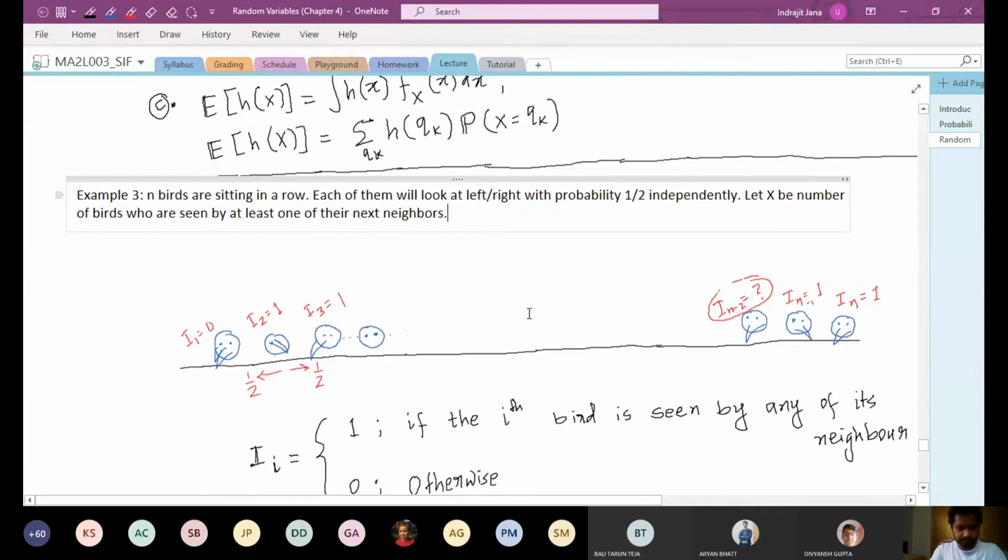So what do I mean here? For example, if I look at the first bird, this bird is not seen by any of its neighbors, and therefore this bird is not going to be counted.